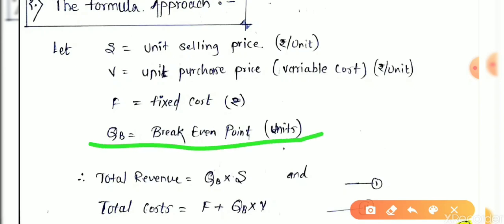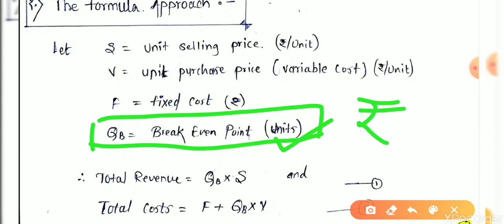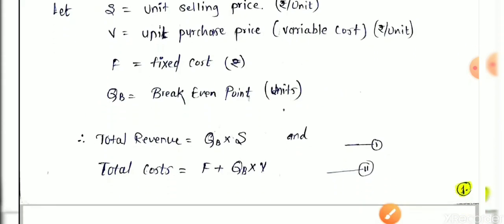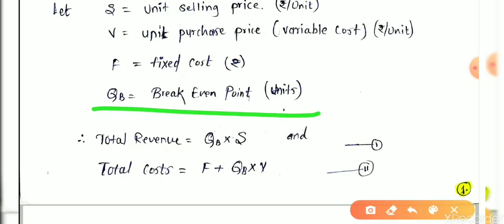Break-even point can be calculated in three categories. First in terms of units, second in terms of cost, and third in terms of percentage. This is basic. QB is basically calculated in terms of units.